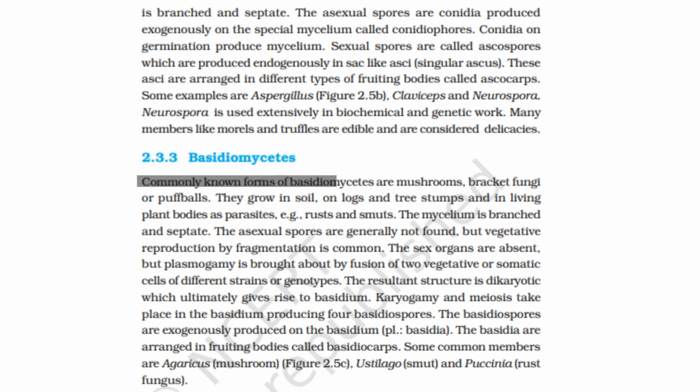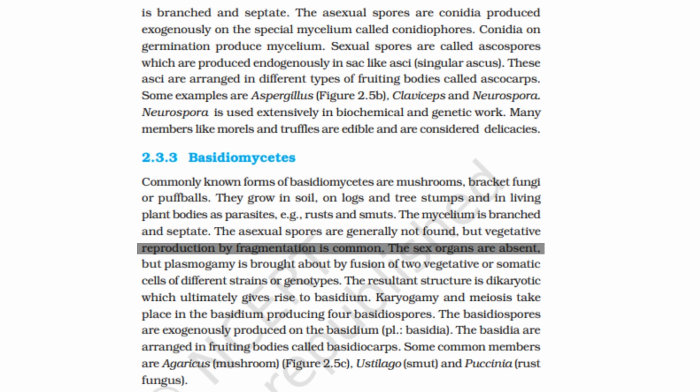Basidiomycetes. Commonly known forms of basidiomycetes are mushrooms, bracket fungi, or puffballs. They grow in soil, on logs and tree stumps, and in living plant bodies as parasites. Examples: rusts and smuts. The mycelium is branched and septate. The asexual spores are generally not found, but vegetative reproduction by fragmentation is common.